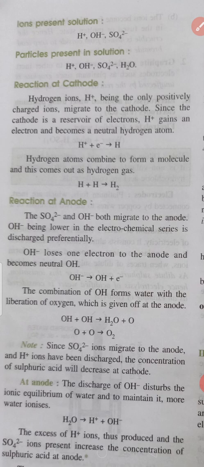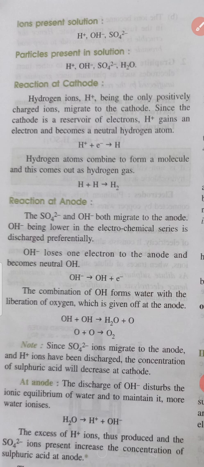Then children, reaction at anode: the sulfate ion and hydroxide ion both migrate to the anode, and hydroxide ion, being lower in the electrochemical series, is discharged preferentially. So OH- ion loses one electron to the anode and becomes neutral OH. The combination of OH forms water with liberation of oxygen, which is given off at the anode. So this is the anode reaction, children.